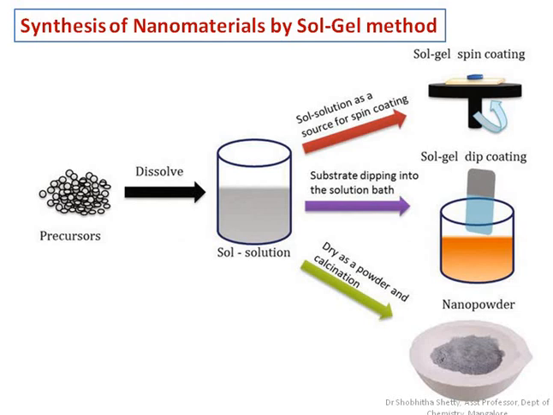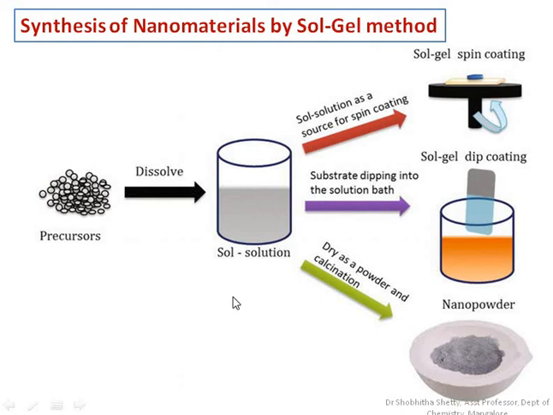As you can see here, the metal precursor or whatever nanomaterial you have to synthesize is dissolved to get a solution form, which we call a sol. Then a gel is formed from the sol.